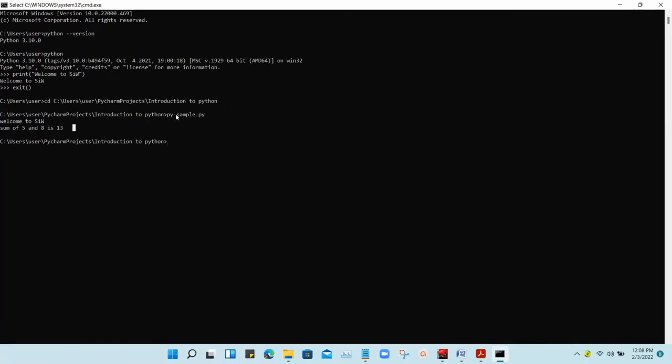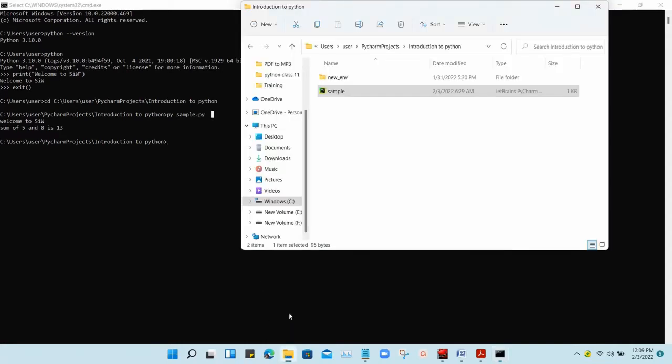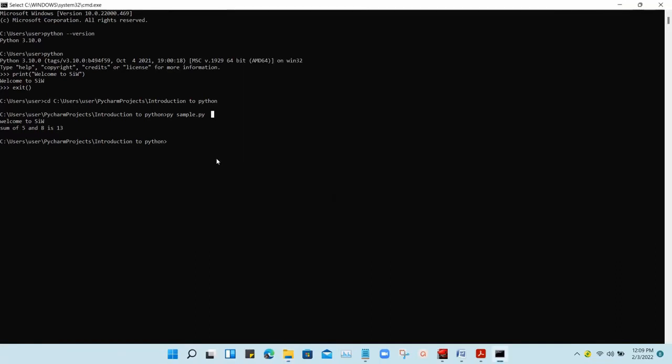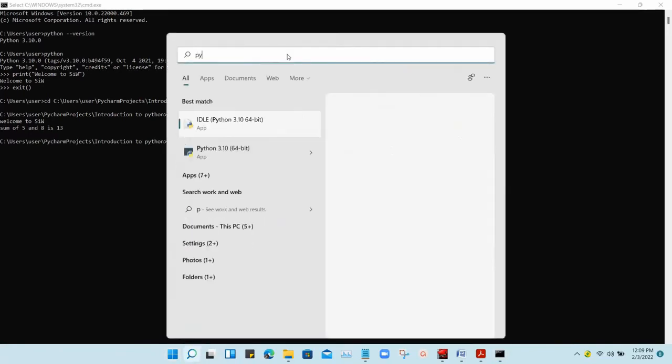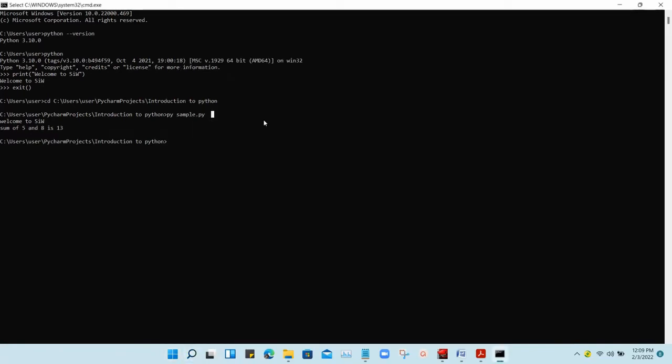The Python program in a Python shell is running in the background, and it just pulls that sample.py program in, runs it, and gives me the result, which is printed on our command prompt. You can look here. I just ran py sample.py. This is that program. So I ran that program on the command prompt, not in the Python interactive shell.